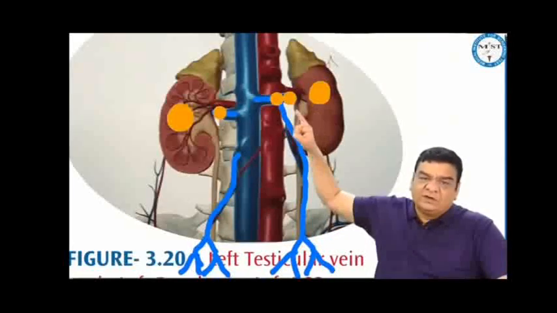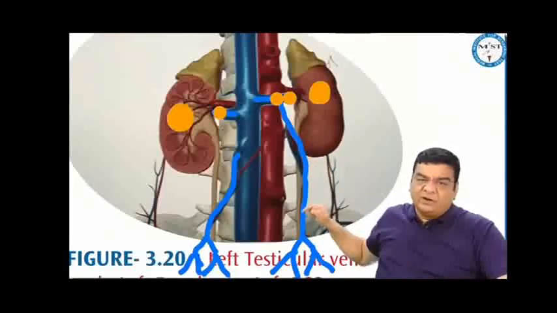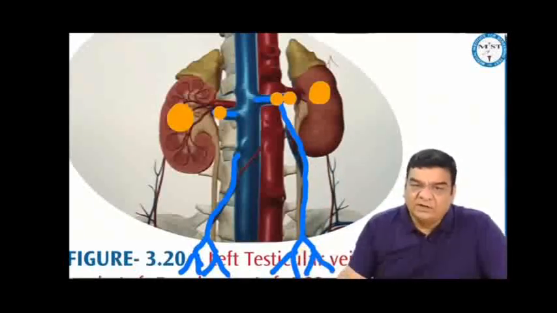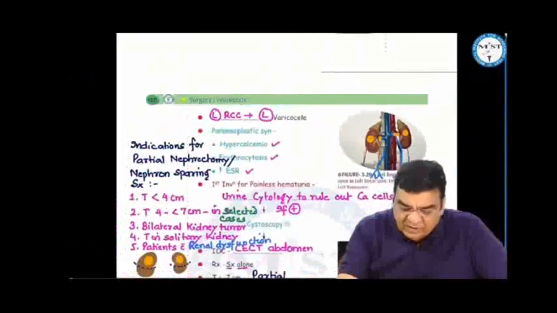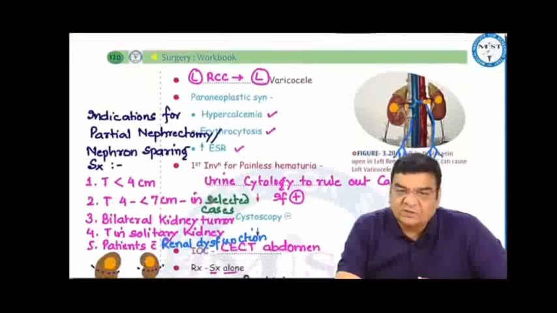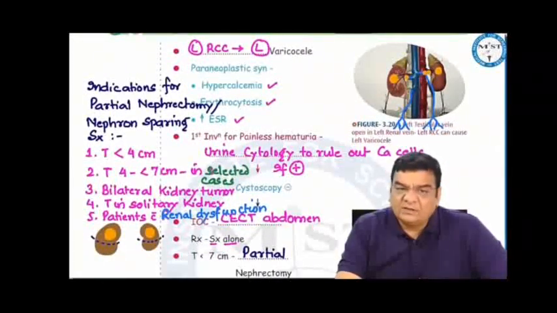But if it is the left kidney cancer, left renal vein, then the left testicular vein, there is a traffic jam, because of which there will be pooling of blood in the left testicular vein, spermatic vein, and pampiniform plexus of veins, leading to left-sided varicocele. So left kidney cancers can lead to left-sided varicoceles. The kidney cancer can produce certain substances. The tumor produces certain substances which can be associated with paraneoplastic syndromes like hypercalcemia, erythrocytosis, and raised ESR.